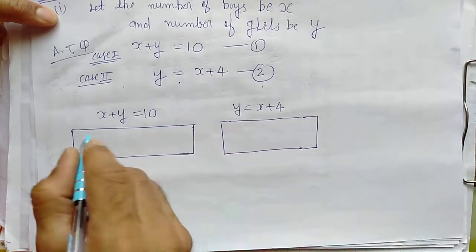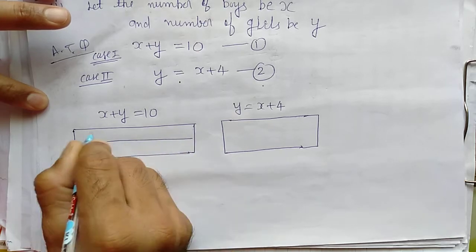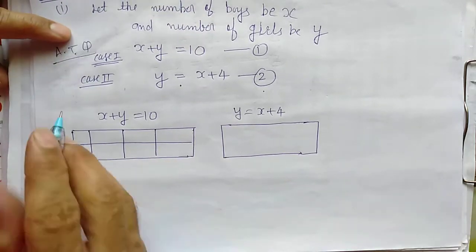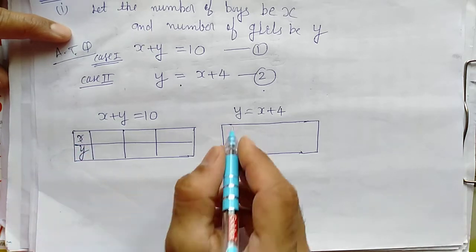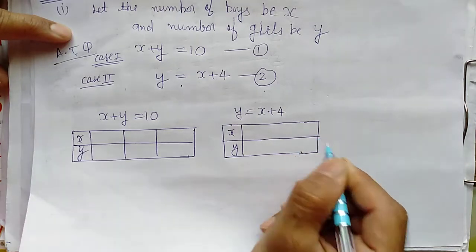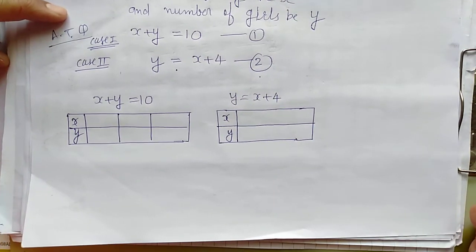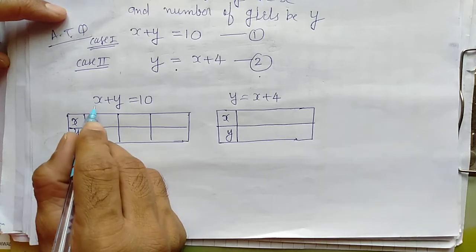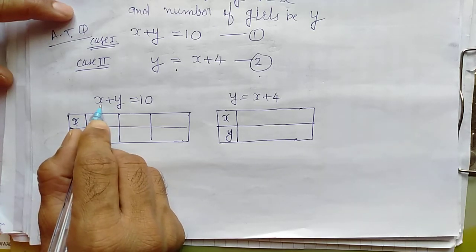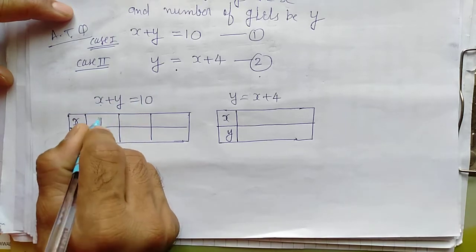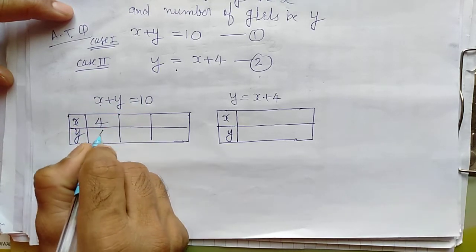Try to understand this. I'm just going to solve these equations. This is x and here y, here also x and y I have taken. Now if I take x equal 4, then y will be equal to 10 minus 4, that is 6.